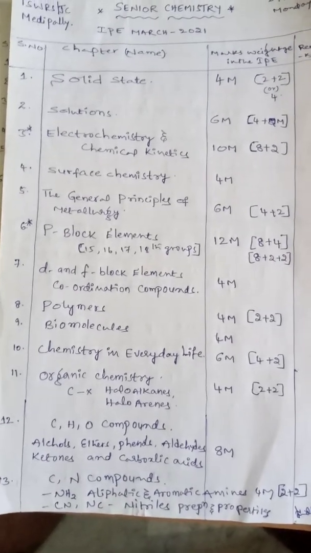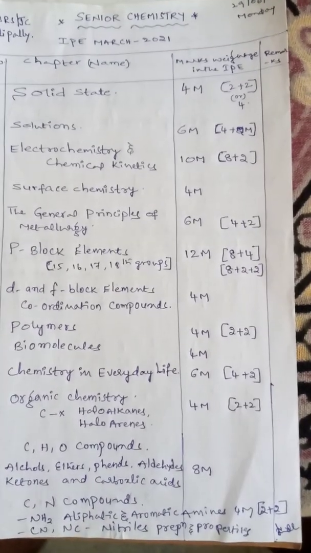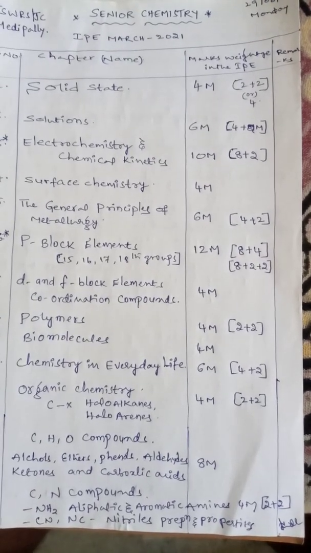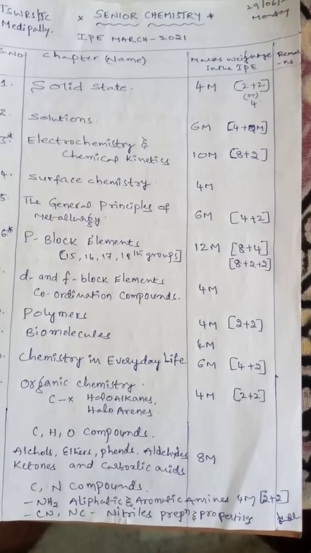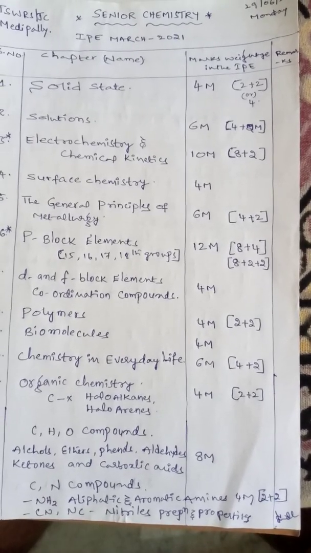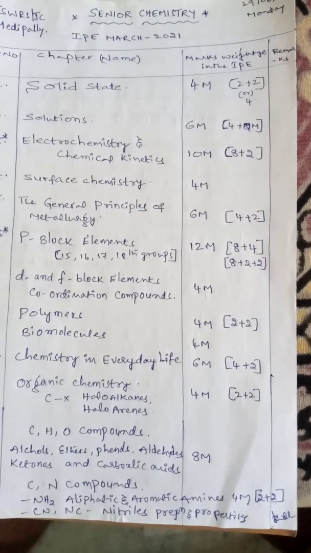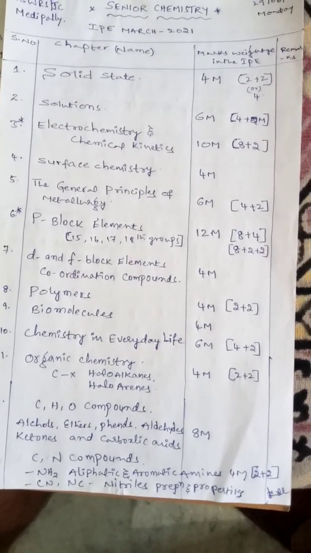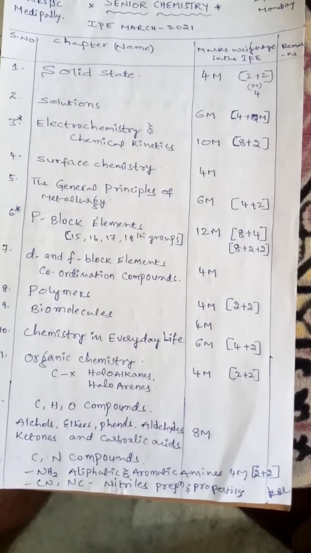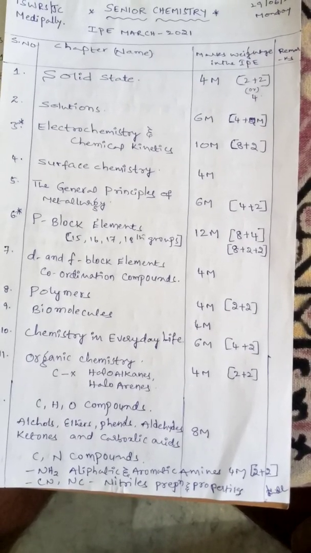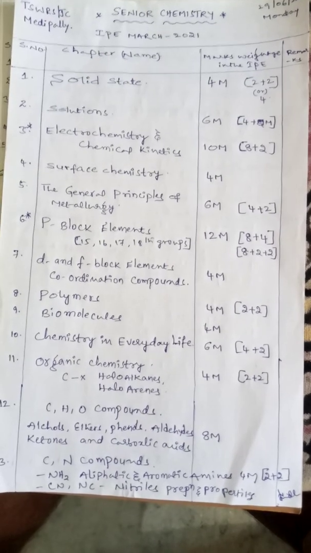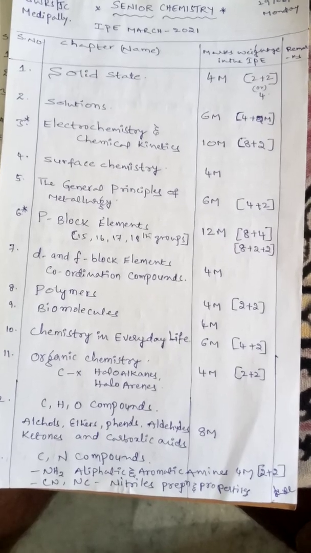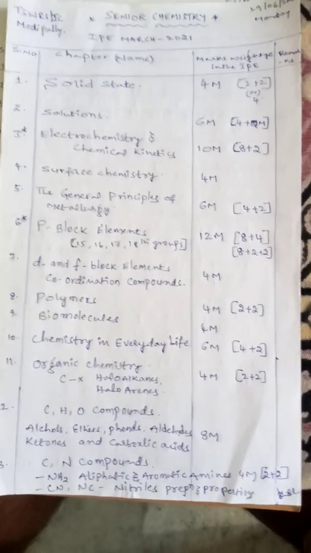Already you know the paper pattern of IPE. The IPE paper pattern consists of three sections in our chemistry: section A, section B, section C. Section A consists of 10 questions, each question carries 2 marks, without choice. Section B consists of 8 questions; 2 questions have choices and each question carries 4 marks. The third section, C, consists of 3 questions. You must attempt 2 questions. Each question carries 8 marks.